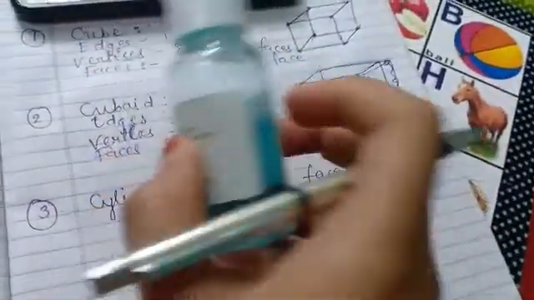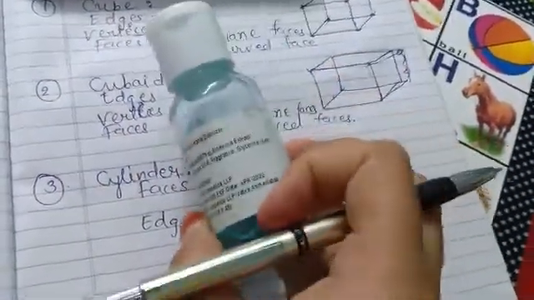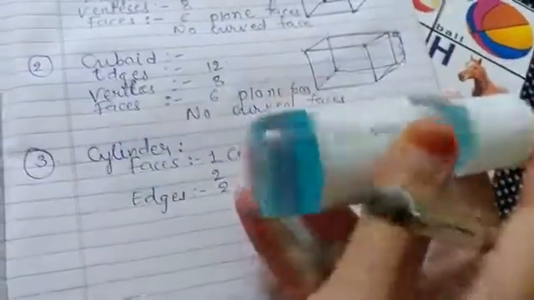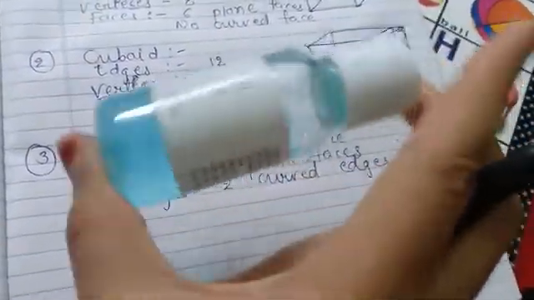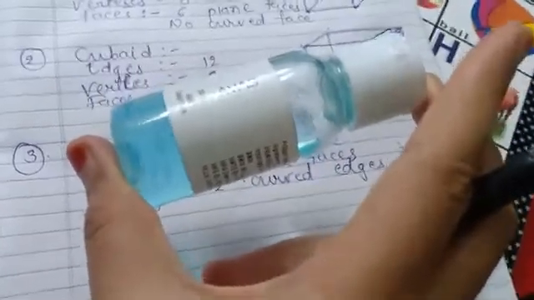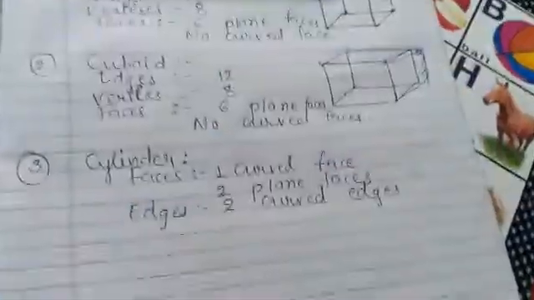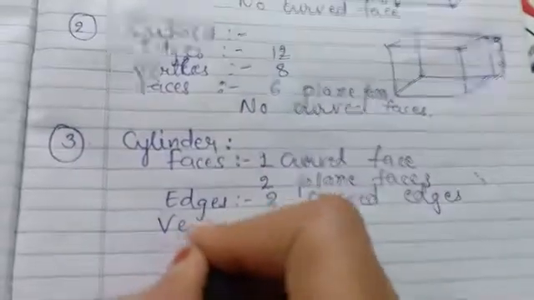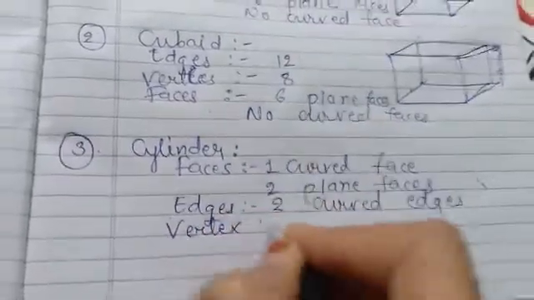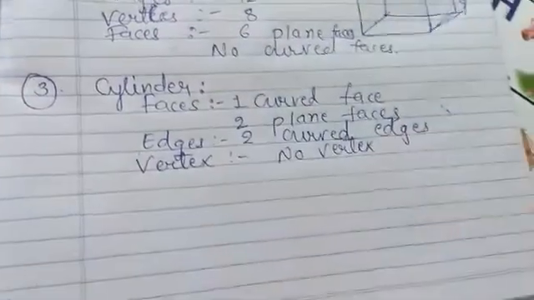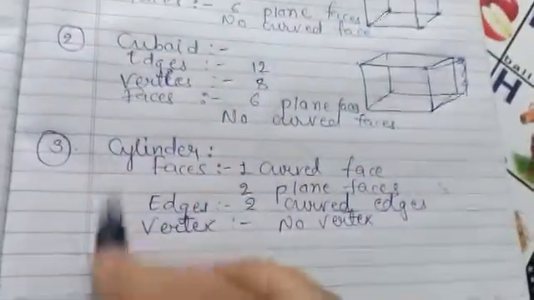Okay, can you see a vertex here? There will be no combination of the edges. This is one edge, this is the second edge, both do not meet, so there is no vertex available in the cylinder. So vertex: no vertex. So these are the properties of the cylinder.